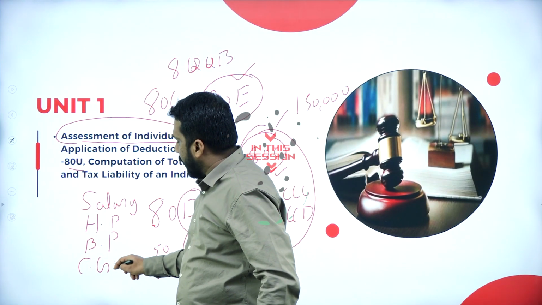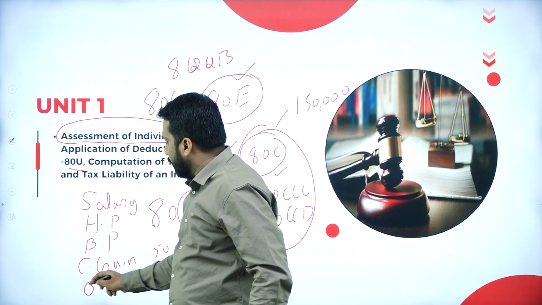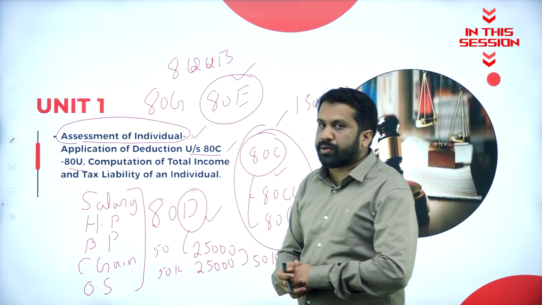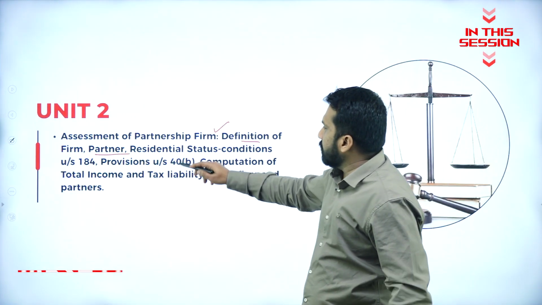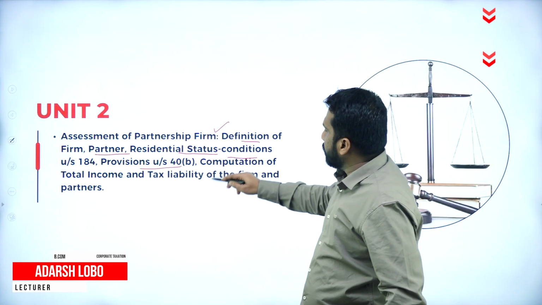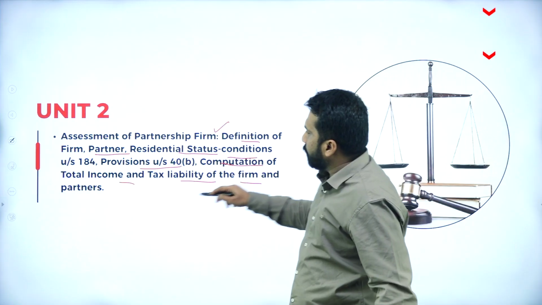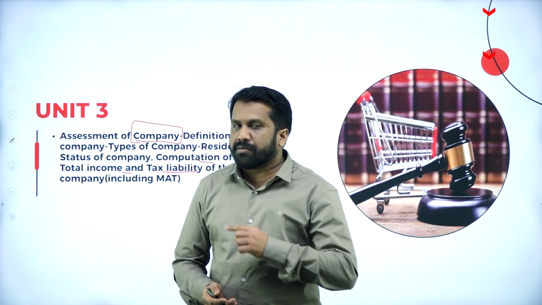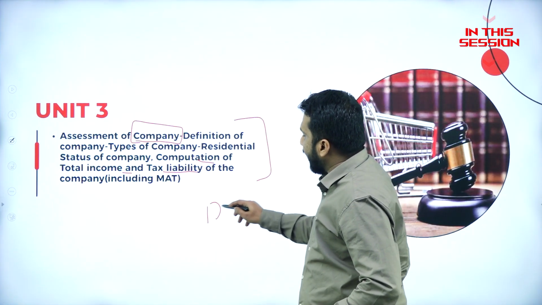Income from capital gain, and the last one, income from other source. All put together, we call it total income. Definition of firm: partners, residential status, conditions, provisions, computation of total income, and tax liability of firm and partners. Partnership, you will get partners, but company, you will get whom? Yes, you will get directors.